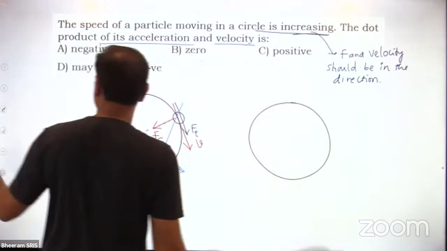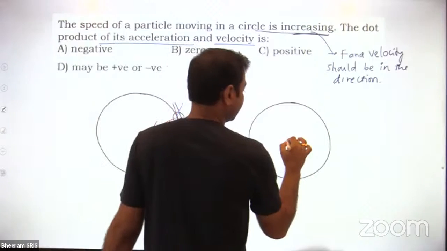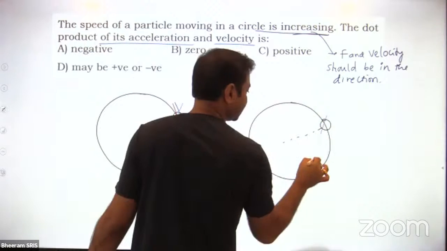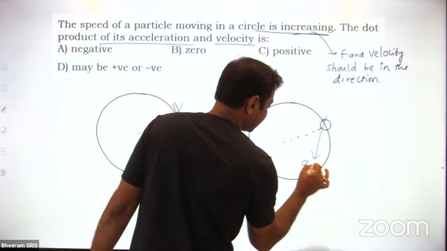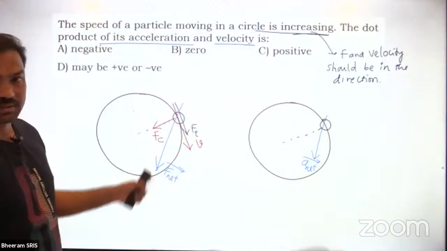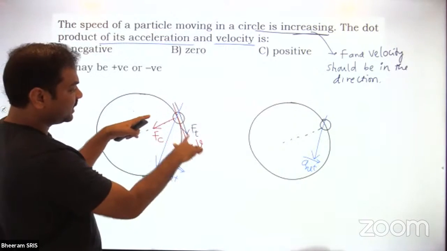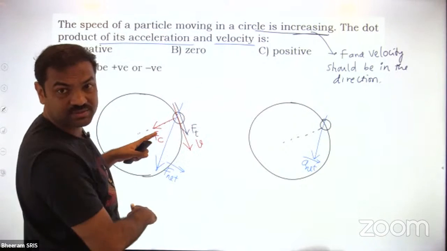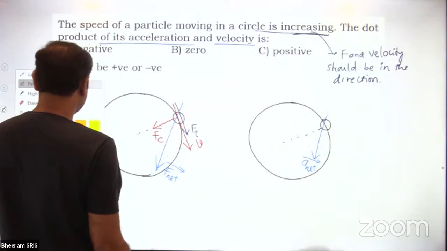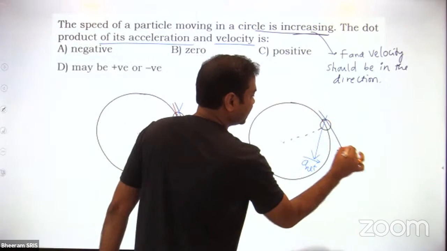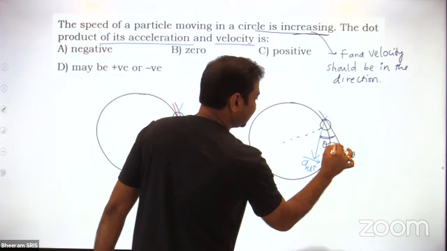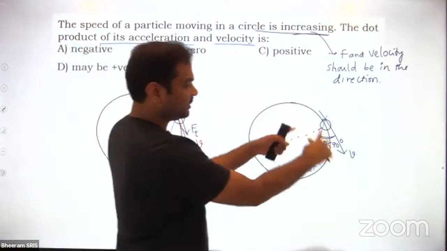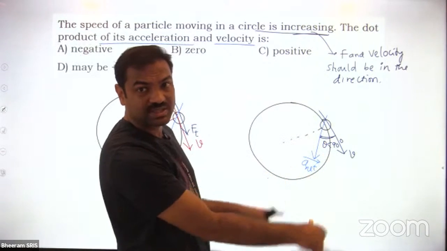This is the circular path, let us say, and the particle is moving somewhere here. What is the net acceleration? Net acceleration would be something like this. Net force and net acceleration are in the same direction, because these are the two forces. The resultant of two vectors is always in between those two vectors. And velocity direction is something like this. Then what is the angle between these two? Angle is less than 90. We don't know the exact angle, but we can say it is less than 90. The angle between acceleration and velocity is less than 90.